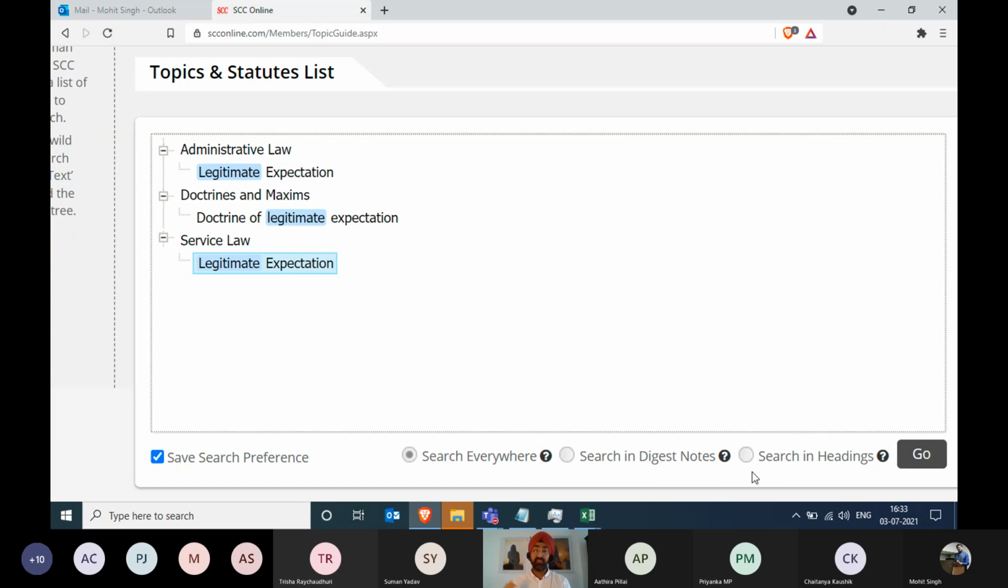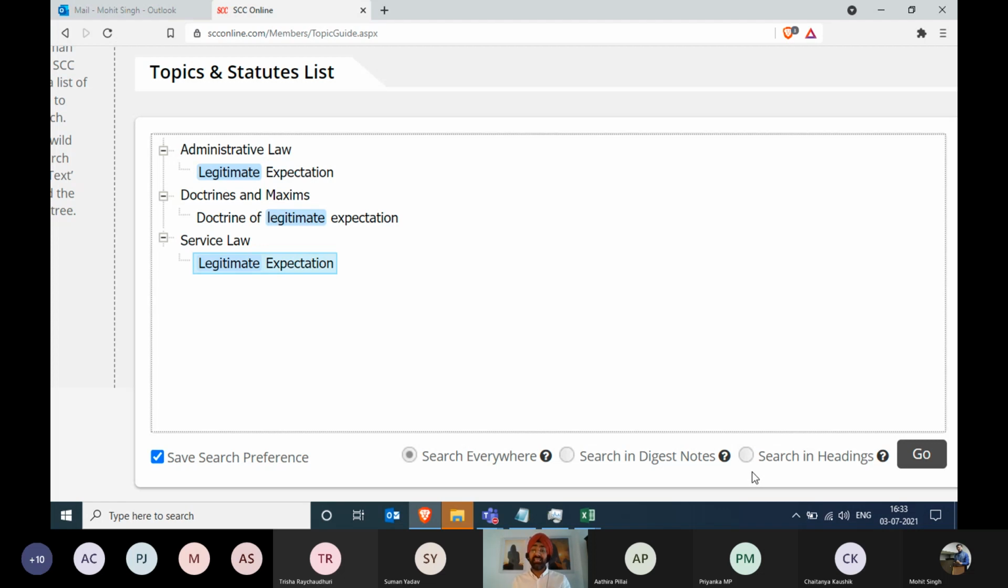So if I'm in a jiffy, I'm in a hurry, and I want to search all the information about legitimate expectations, and I only want to see the apex court, because other courts don't really matter to me because I am practicing in Supreme Court, or I only want cases from Supreme Court, then why spend my time on the high courts? So then we select search in digest notes.